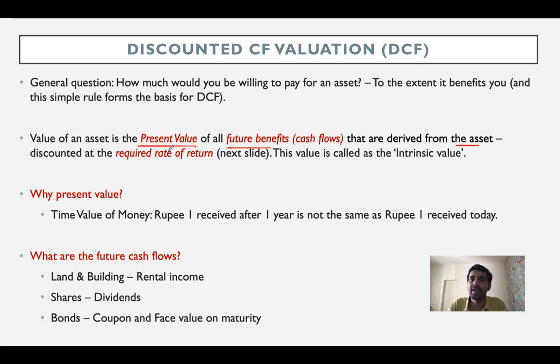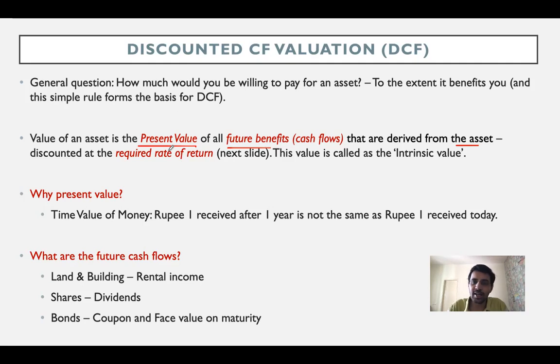Now, the next challenge that we have is we have to quantify the future benefits. For instance, in case of land and building, the future benefit is generally the rental income, right? Because when you buy an asset, when you buy a house property, you expect to let it out to somebody, and you expect to collect that rent from that house property, right? So the future benefit for you is actually in the form of rental income.